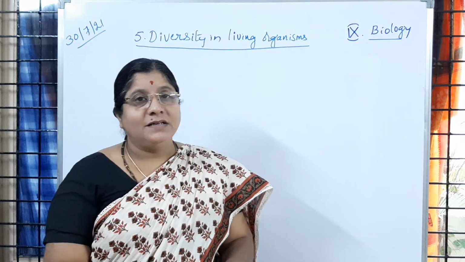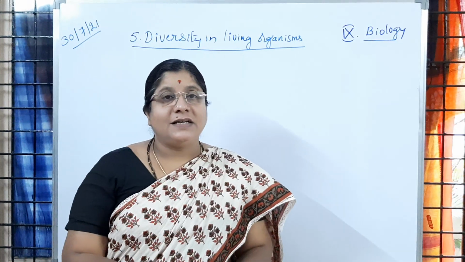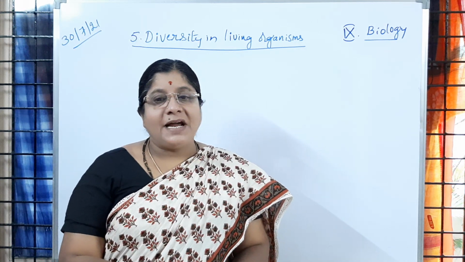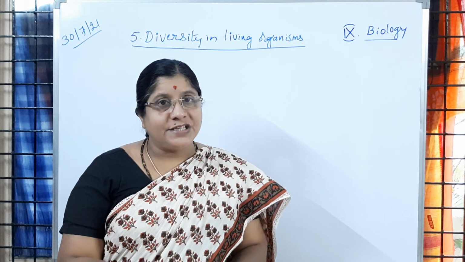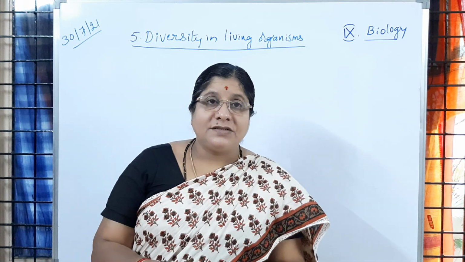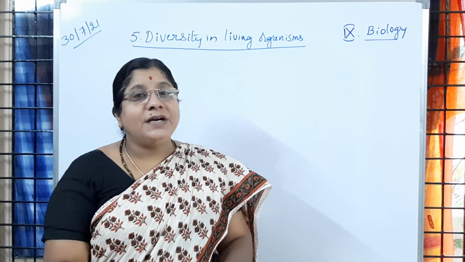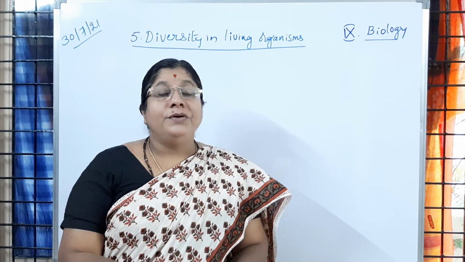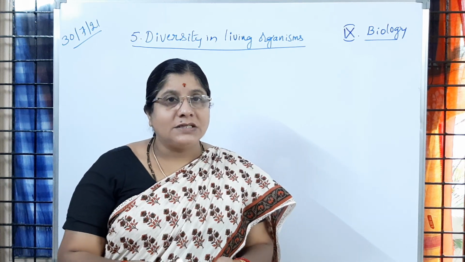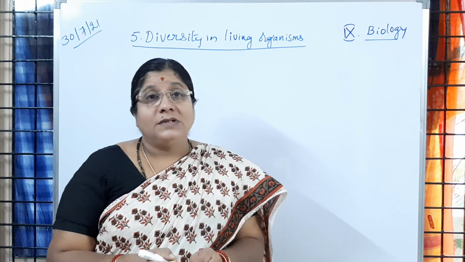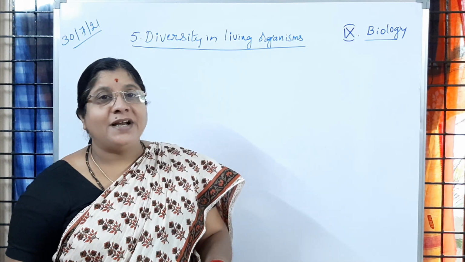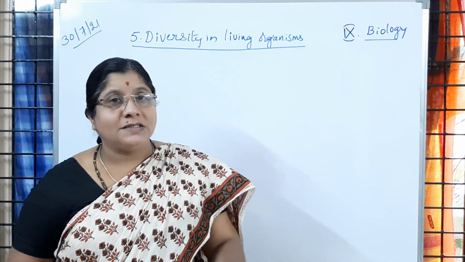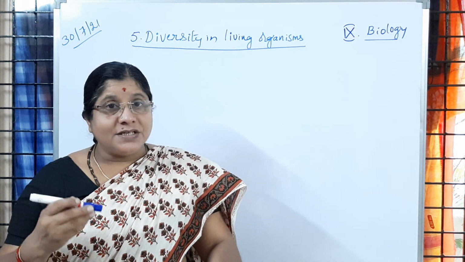Very good morning, children. In yesterday's lesson, you learned the observation of different plants, different insects, different animals, and you observed the differences in those organisms. So you learned the differences of dicots and monocots. What do you mean by dicot seeds or dicotyledonous plants? What do you mean by monocotyledonous plants? What are the differences you observed in them?